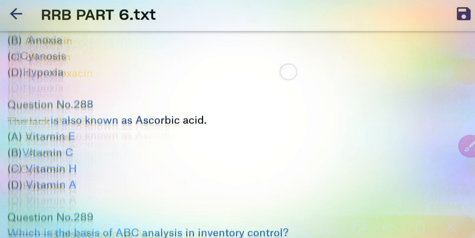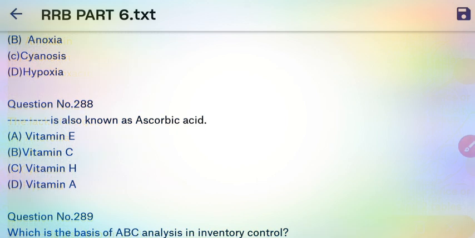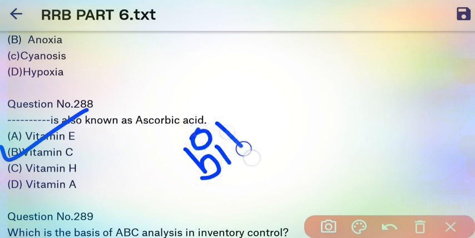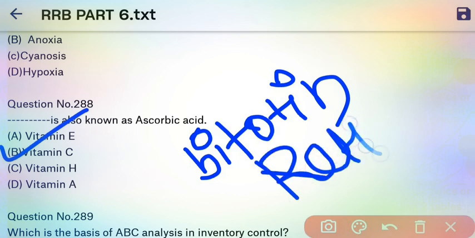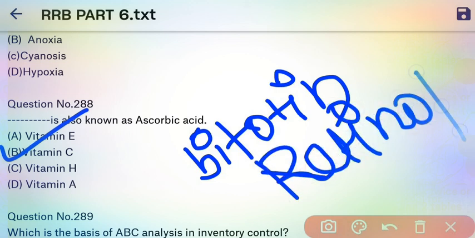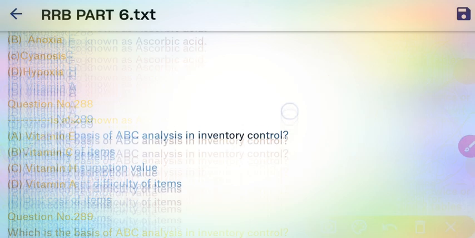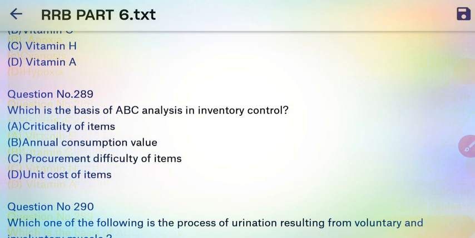Next question, which is also known as ascorbic acid? So here our right answer is vitamin C is also known as ascorbic acid. Here vitamin H is known as biotin. Okay, and vitamin A is known as retinol. Next question, which is the basis of ABC analysis in inventory control? So ABC is categorized by the annual consumption value. B is the right answer.